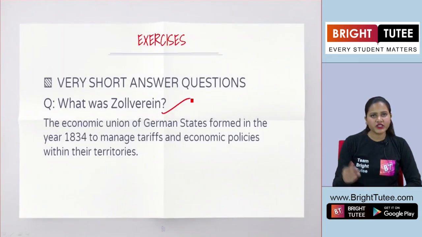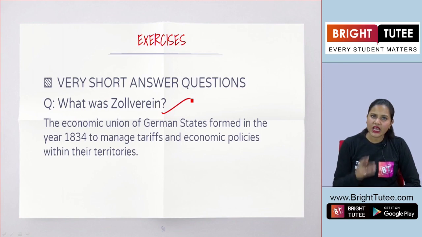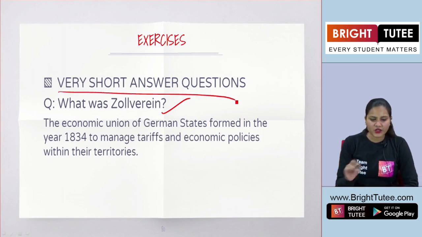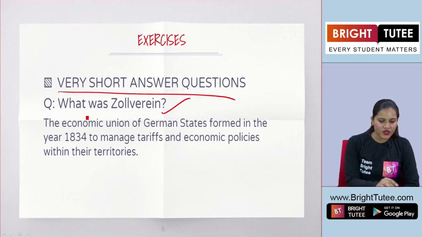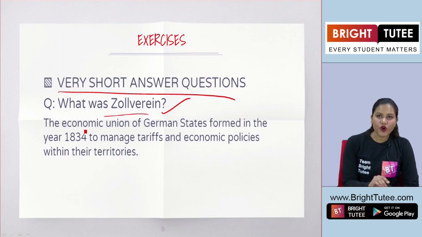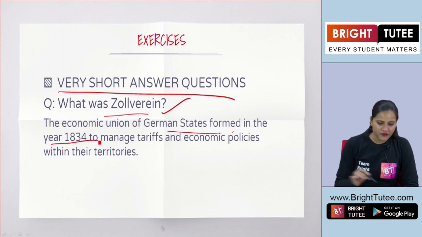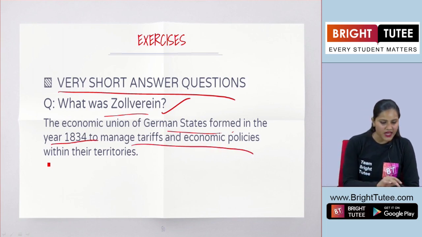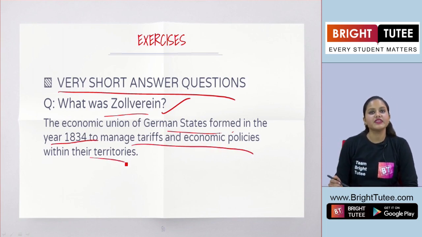Now the first question here, which we have already dealt with, let us talk about it again because we have read about it in this topic. So in very short answer questions, you will find what was Zollverein. Now in simple terms, how can we define this? The economic union of German states formed in the year 1834 to manage tariffs and economic policies within their territories.